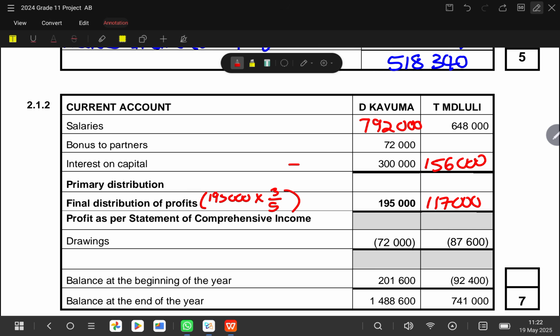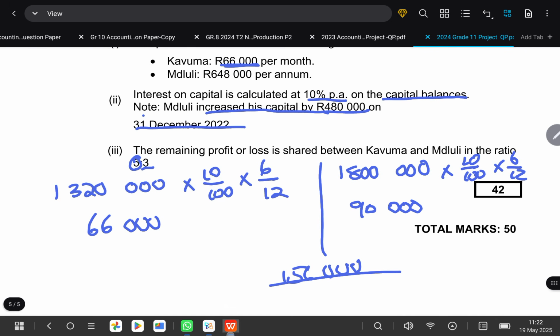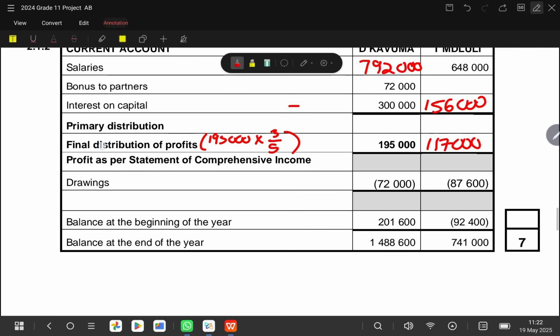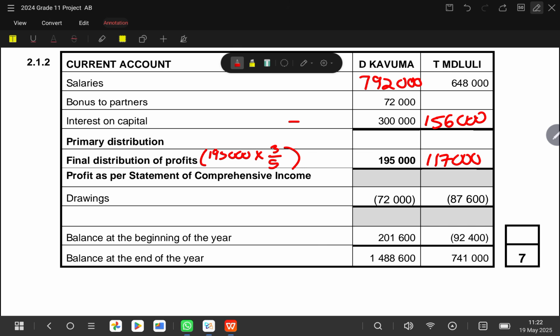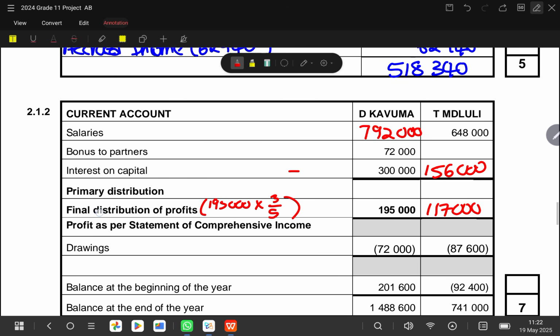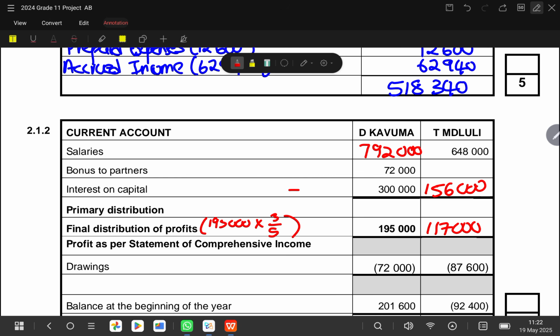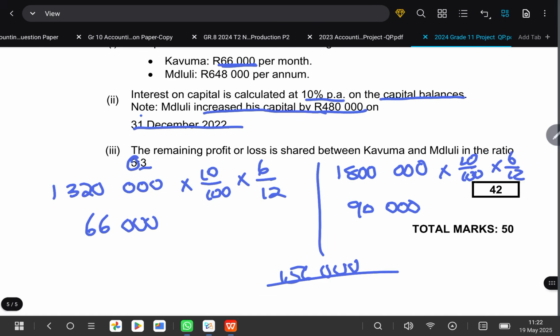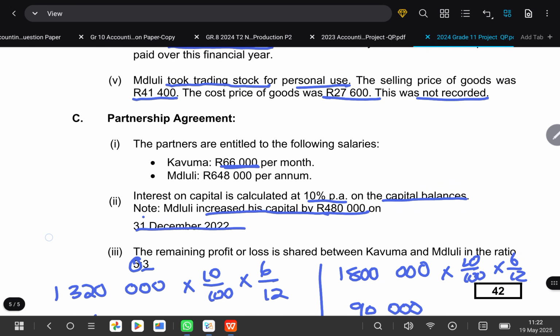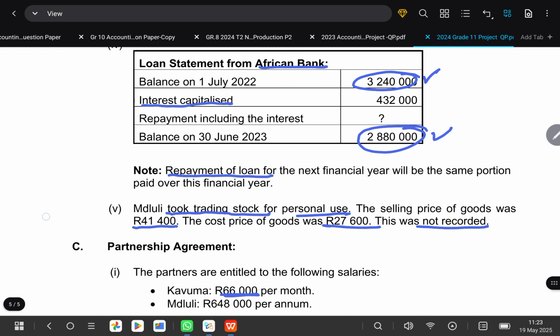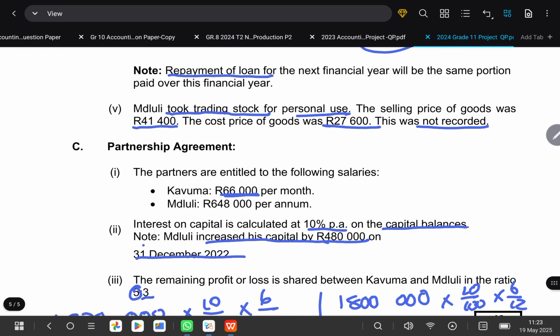So let's check if there's anything else that we need to fill. According to this, there's nothing else. In terms of bonus, they did not say anything. I don't see anything about bonus, and we can't give someone a bonus when they have not said anything.